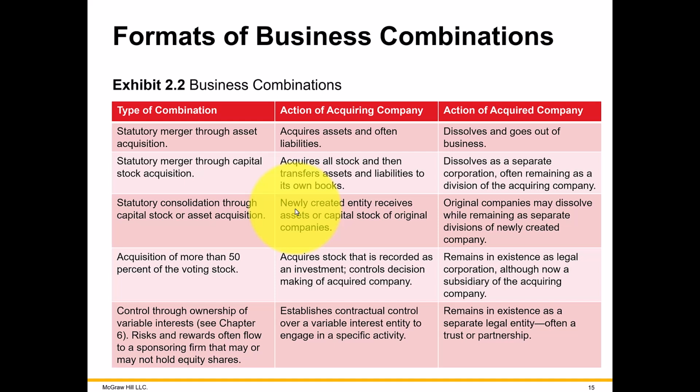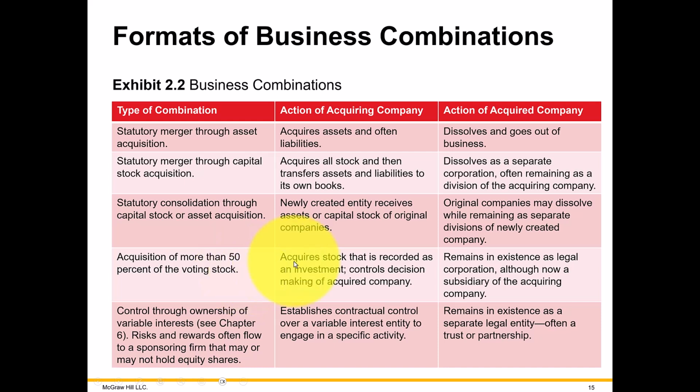And either dissolving the old companies, where the effect is just like a merger, or keeping the old companies alive and eventually preparing a consolidated financial statement among all of the companies you have.